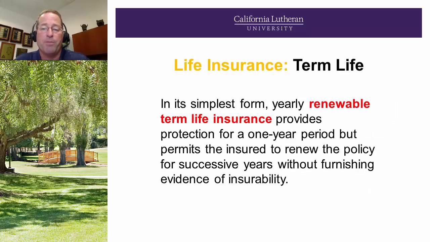So in simplest form, term life, yearly annual term, is a renewable term life policy that provides protection for a one-year period, but permits the insured to renew the policy for successive years without evidence of insurability. So the cost goes up every year, but the coverage is still in force, subject to the condition of the insured paying the premium.